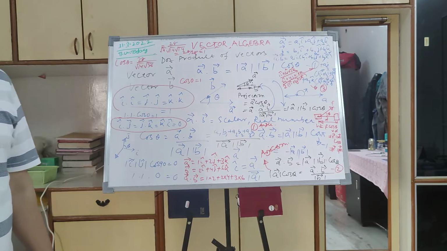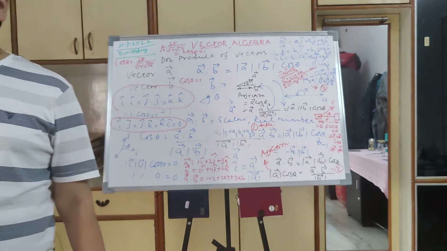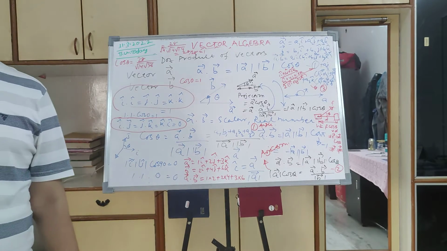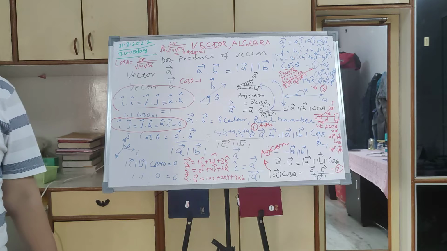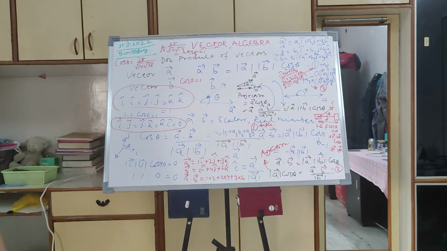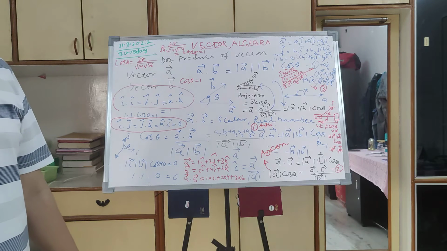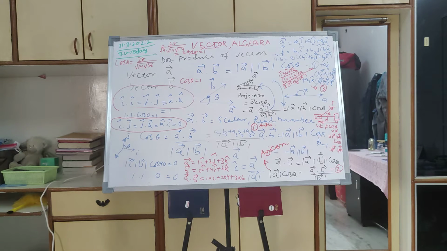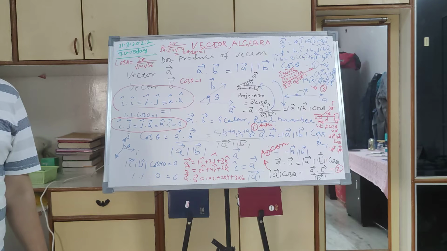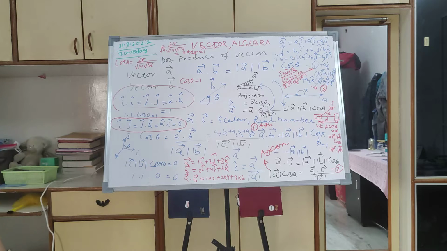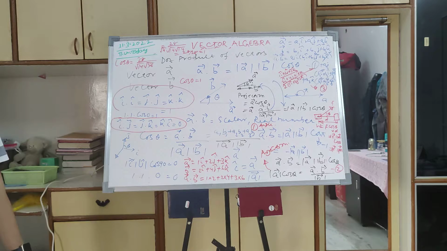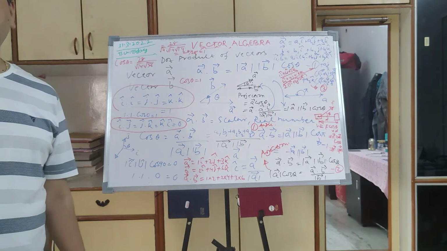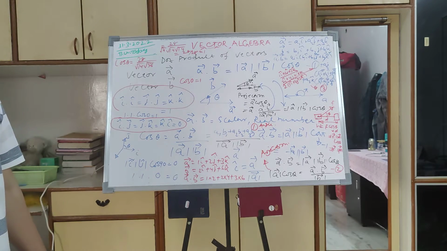Then unit vector. If the magnitude of the vector is 1, then that is called a unit vector. Let us say a1i plus a2j plus a3k. So the square root of a1 square plus a2 square plus a3 square, if it is 1, then that's a unit vector. So we talked about magnitude of a vector, unit vector, addition and subtraction of vectors, and vector quantities: a quantity having a direction and a magnitude is called a vector.